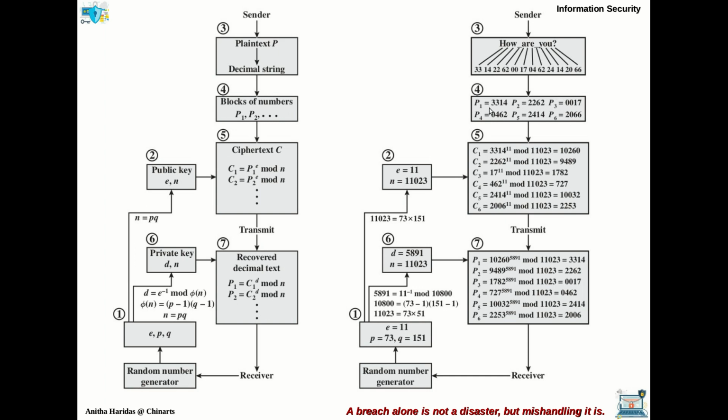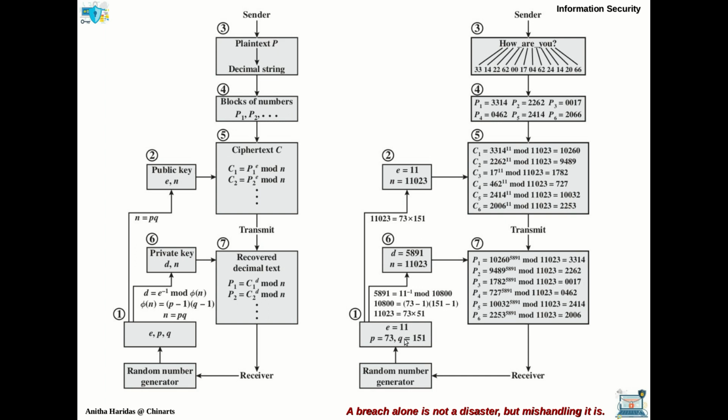Once you have divided it, you are going to encrypt it block by block. You can observe here how it is getting encrypted. First block is 3314, second block is 2262, and so on. So that is how it goes. Then it will be transmitted.